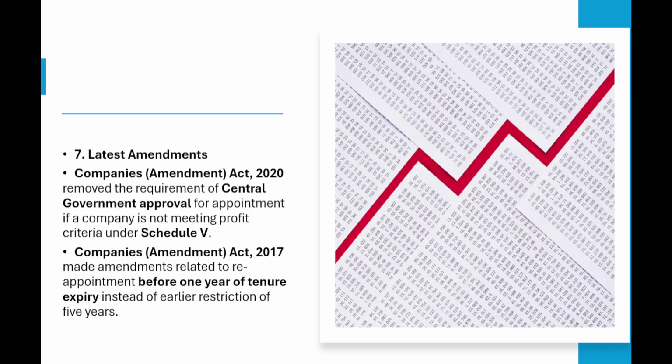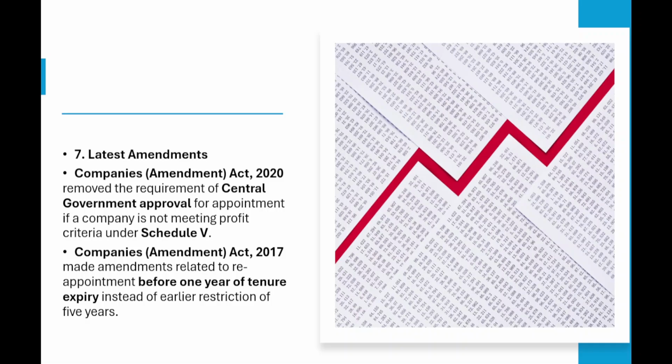Right. So the latest amendments which have come up in this appointment case, let's see. The Companies Amendment Act 2020 removed the requirement of central government approval for appointment if a company is not meeting the profit criteria under Schedule 5. So the requirement of central government approval, which was needed if it exceeds the profit limits, has been removed by the Companies Amendment Act 2020, right?